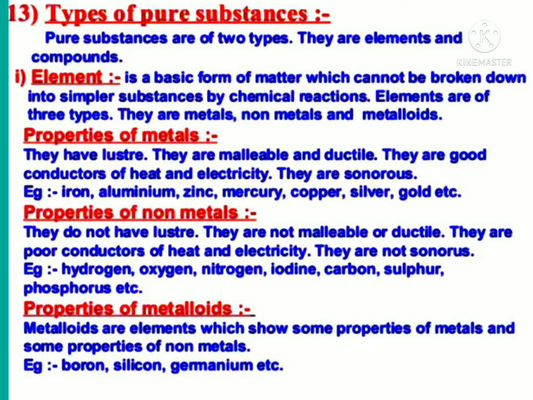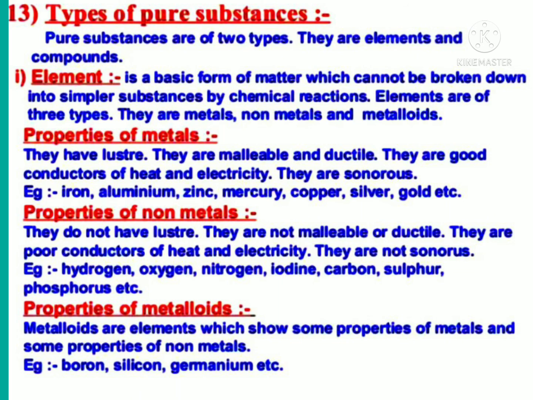Properties of metals. They have luster, they are malleable and ductile, they are good conductors of heat and electricity. They are sonorous. Example, iron, aluminium, zinc, mercury, copper, silver, gold, etc.